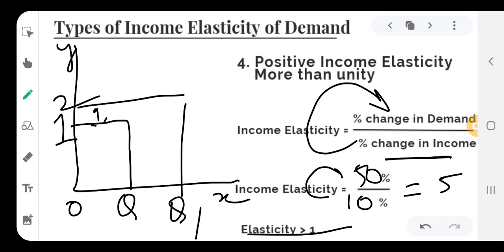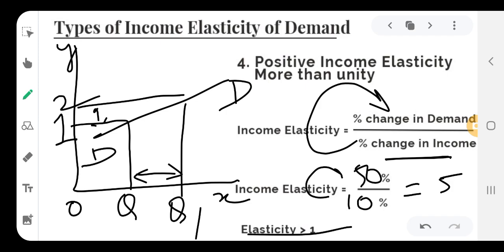But as a result of the smaller proportionate increase in income, it will bring a higher proportionate change in demand. The income increased from 1 to 2, but the increase in demand is more, that is from Q to Q1. In this case, the demand curve which we will draw, DD, is flatter and a positive demand curve.